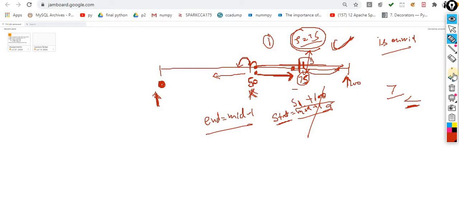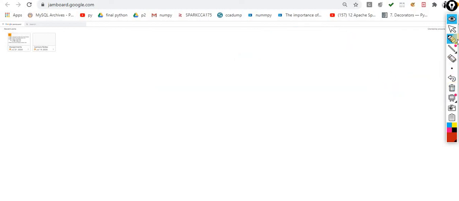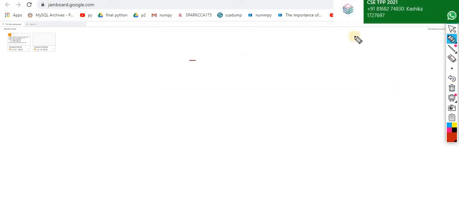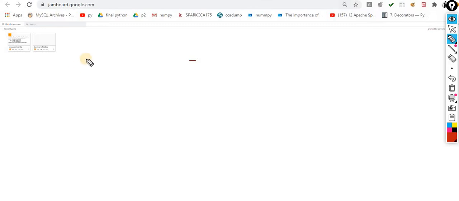Now I am showing you the code for the same. This one is the layman strategy to understand the concept of binary search. Now we are moving to the technical things, how this can be achieved with the help of a Python program. Very simple. This one is your array, the number of items: 10, 5, 8. But the items should be in sorted order. Prior to implementing binary search, you are supposed to perform the bubble sort.